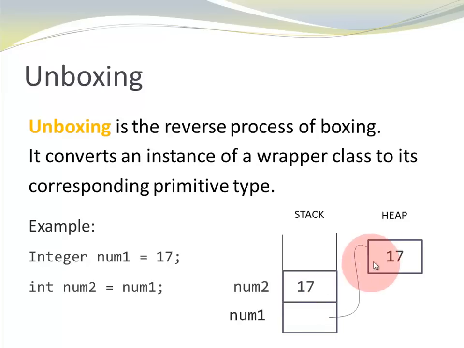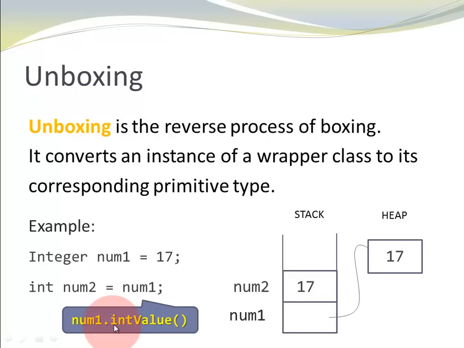I stored the value 17 because this was the value of num1, and num1 had an object with the value 17 which was unboxed to a value type 17. Notice the compiler calls intValue on the variable num1. Num1, of course, is my reference type. intValue converts the object that includes 17 to a primitive type int. And here I have my primitive type int 17 that can be assigned to my primitive type int num2.